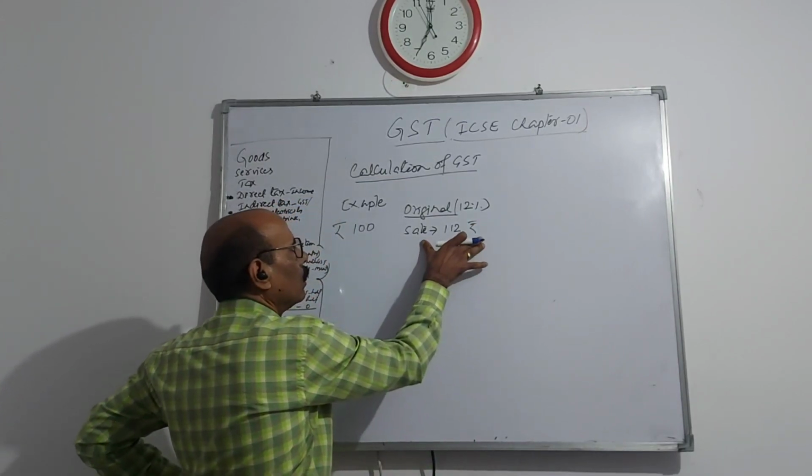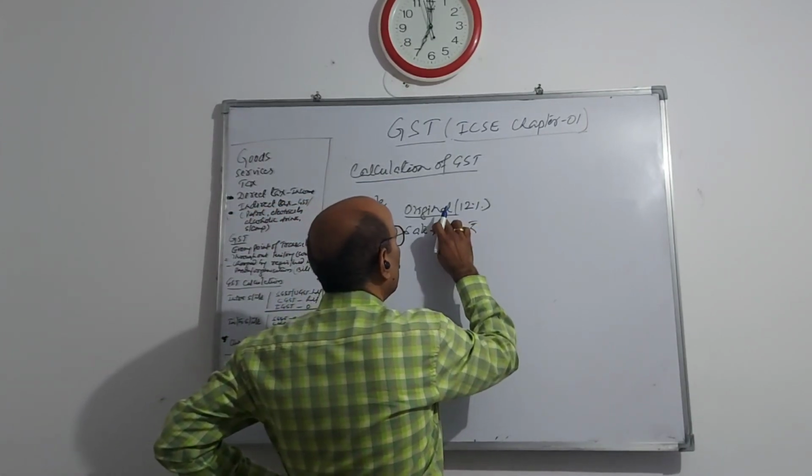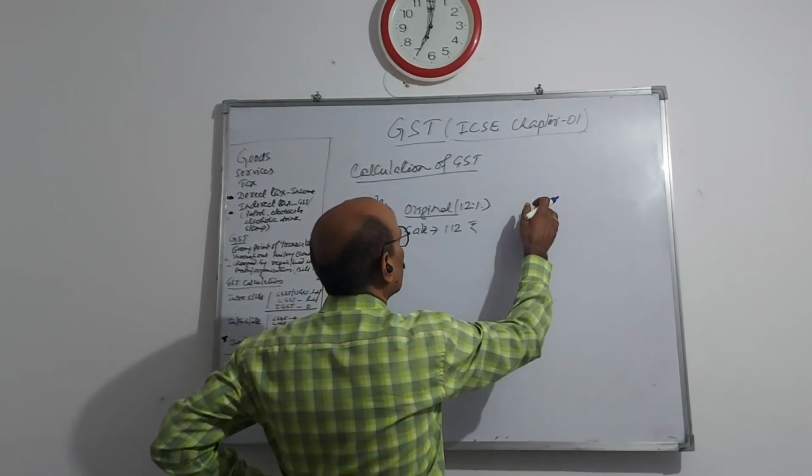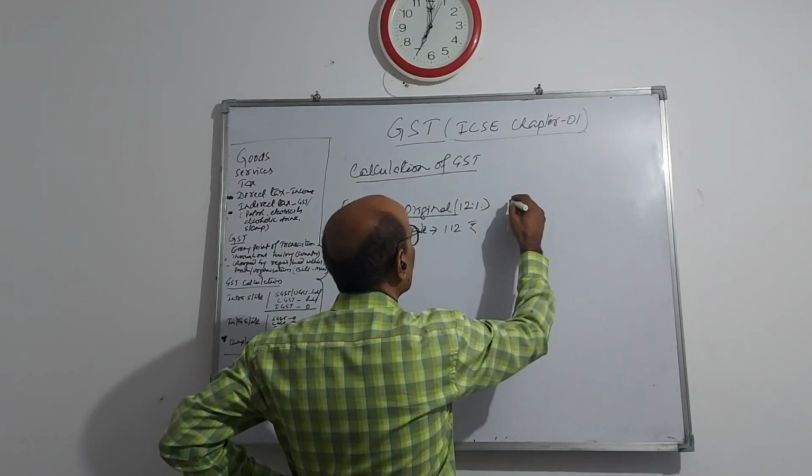Okay. Then suppose this original dealer is supplying to another dealer, another merchant.